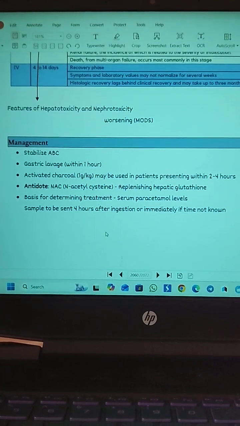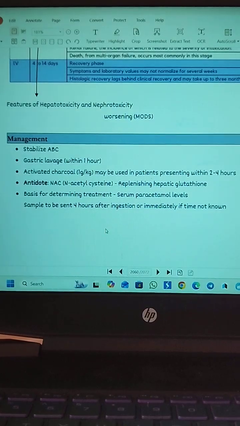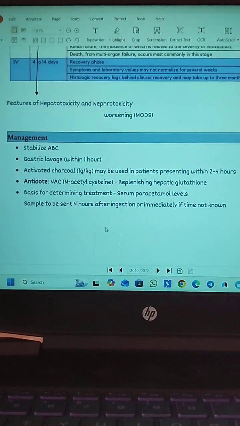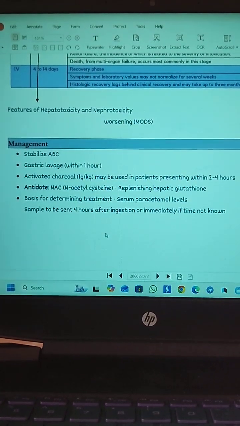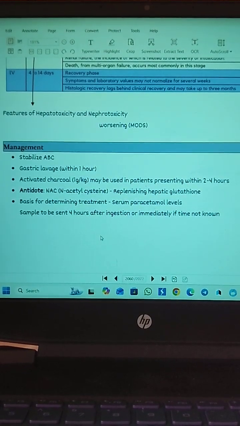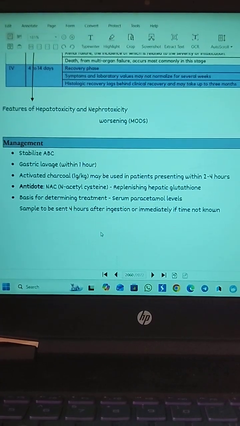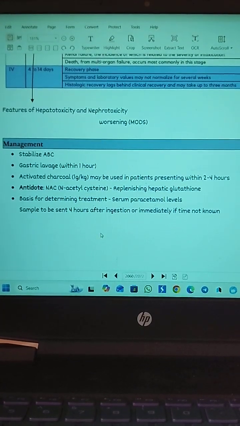So first you should stabilize the airway, breathing and circulation, because it is an emergency condition, and after that you should do the gastric lavage. That is, within 1 hour you should do the gastric lavage, and if the patient is presenting within 2 to 4 hours, then you can do activated charcoal. Activated charcoal 1 gram per kilogram can be used in patients presenting within 2 to 4 hours.